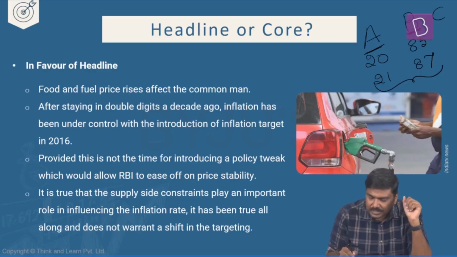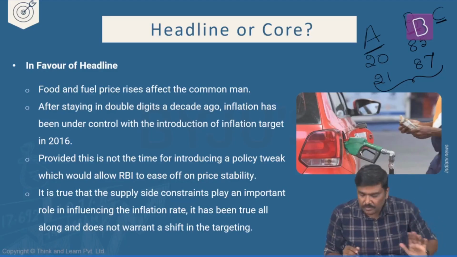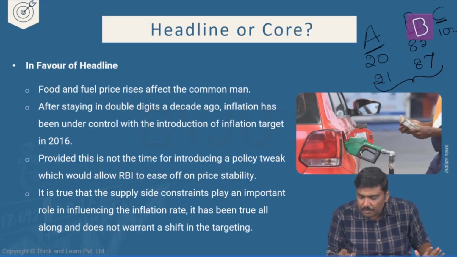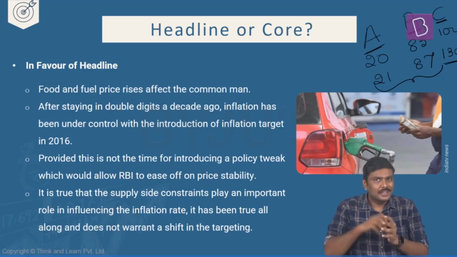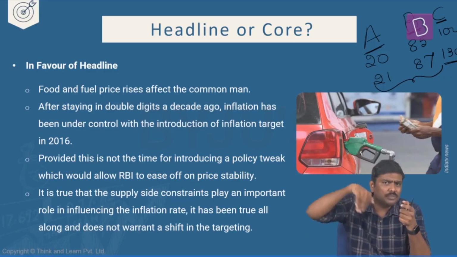But what if for commodity C, the price has abruptly increased from let's say 100 rupees to 130 rupees, by a huge margin?